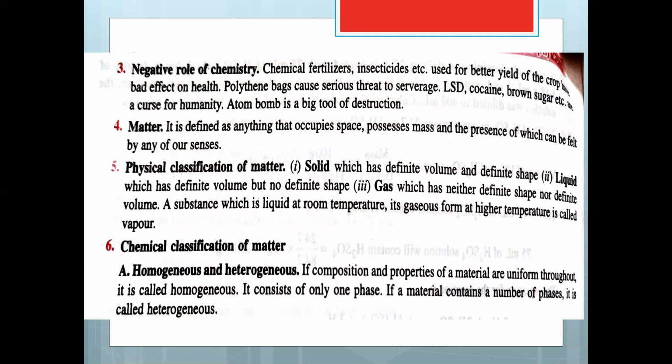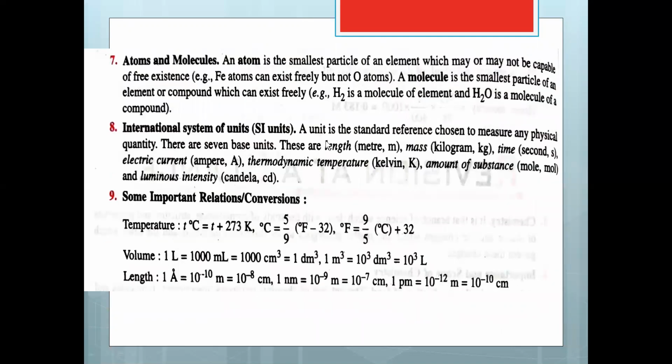Then matter: anything that occupies space and possesses mass is called matter. Physically, we can classify matter into three types: solids, liquids and gases. And chemically, we can classify matter as homogeneous and heterogeneous mixtures.